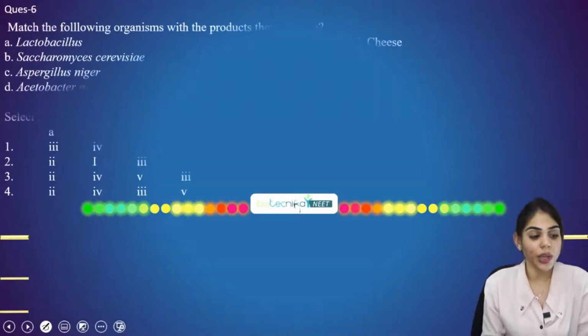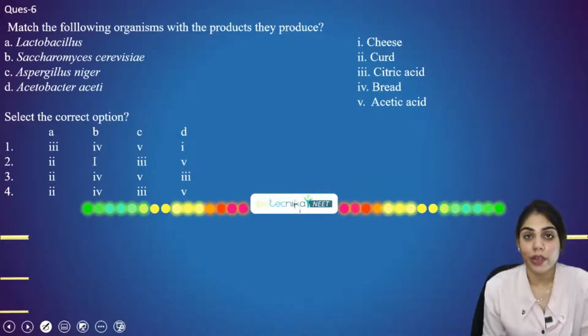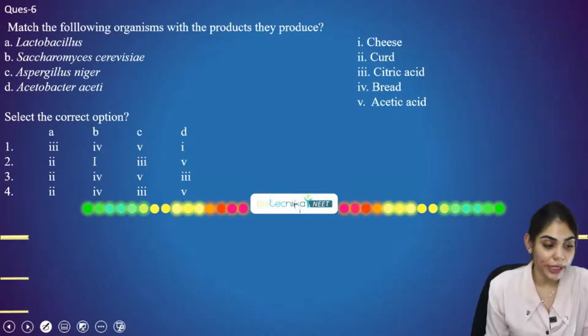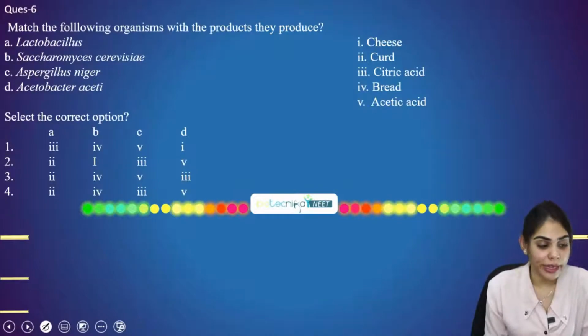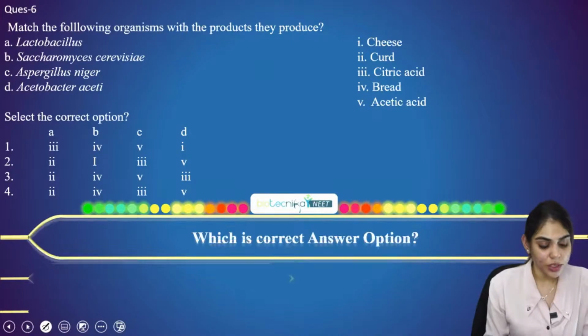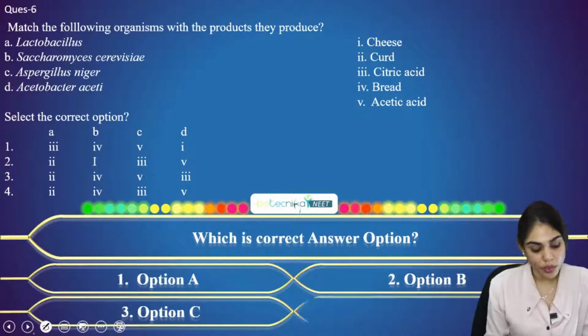The next question you have on the screen is: match the following organisms with the product they produce. Now here you have to match each organism with its product. The first option is Lactobacillus, second is Saccharomyces cerevisiae, third is Aspergillus niger, and the fourth is Acetobacter aceti. And the options are option A, option B, option C, option D.